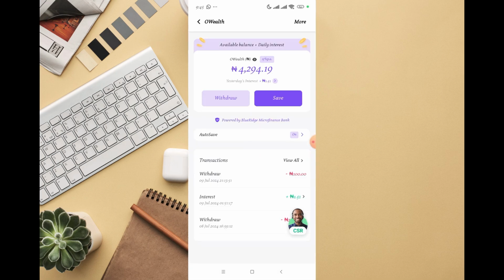Here you can see Autosave. I already have autosave on, so any money I receive goes straight into my Owealth autosave, and I will be earning commission. You can see yesterday's interest was just 1 naira 51 kobo, which means I don't have much money inside my Opay account, to be precise. You can see the available balance plus daily interest. So no matter how much I have, I will definitely earn commission or interest the next day.